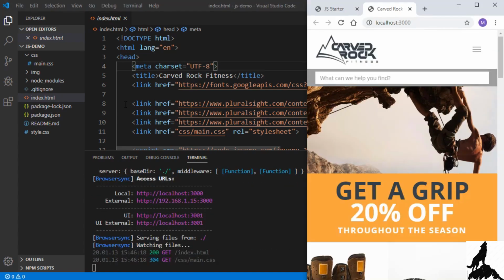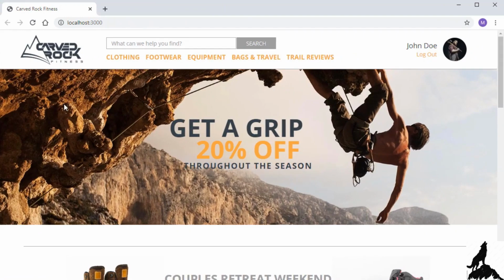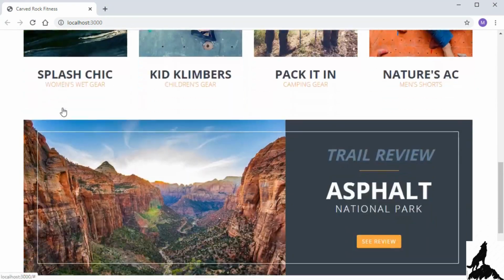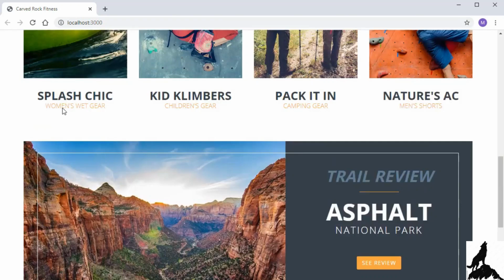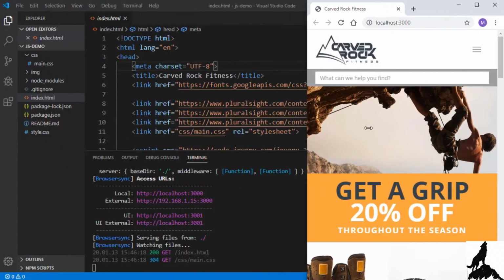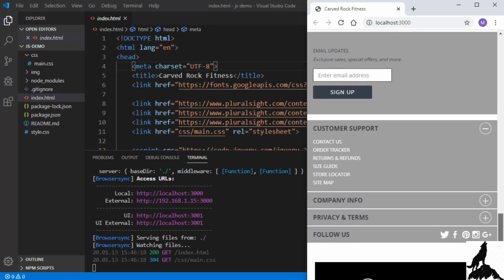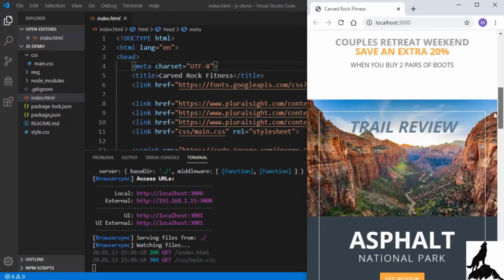And Light Server starts up, and you can see the website here. And it is fully responsive. If we open it up wide, we can see the header and some kind of banner and the contents of the site. But throughout this course, we want to see the code editor as we work with it. So I'll keep it small, and because it is responsive, it does rearrange pretty well. We can look through the site and see all the parts lined up properly.